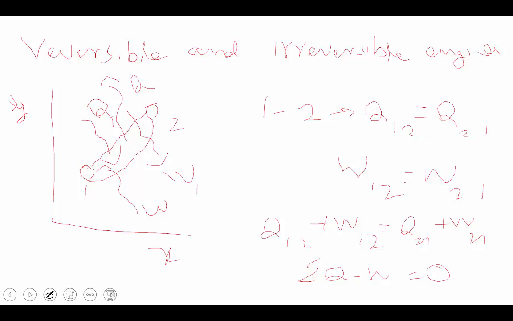Which means the initial and final states are identical. The process going in one direction consumes some work or heat and delivers some work or heat, and in reverse of that process it also delivers the same amount of work or heat and consumes the same amount of heat or work. This process is called a reversible process. In nature, all other processes are called irreversible processes. These are the reversible and irreversible concepts.